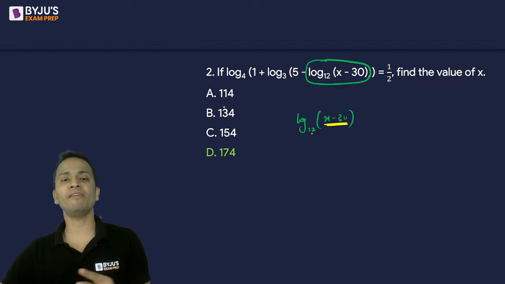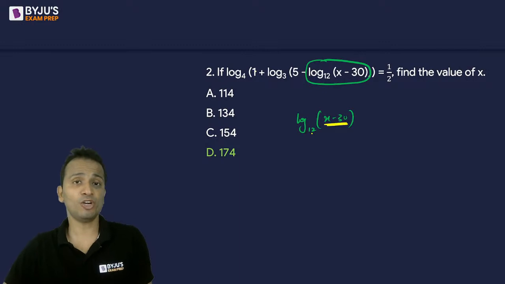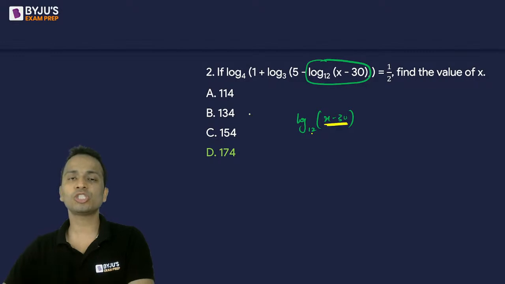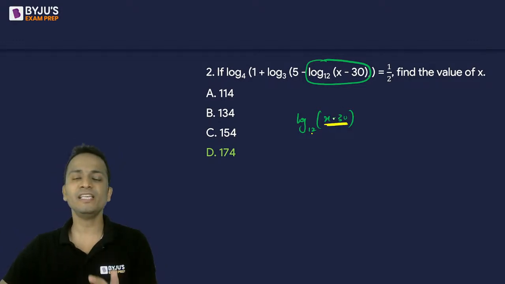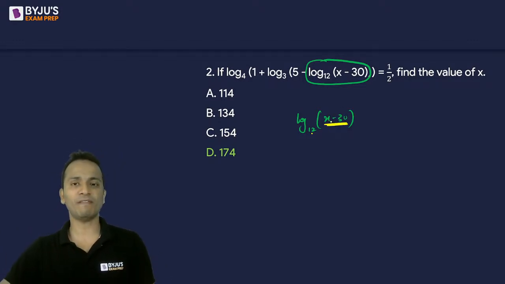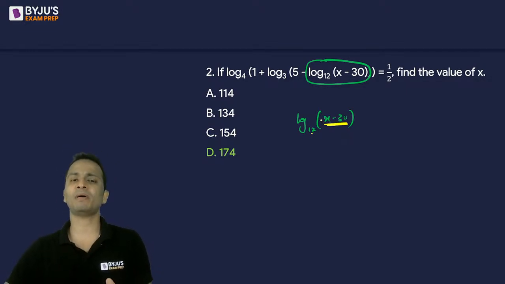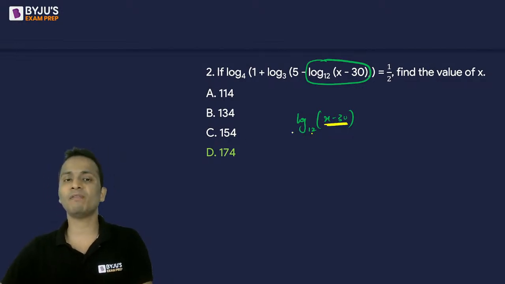Obviously, you will not be putting every option and solving the entire left hand side for every option. No, it will be a little lengthy. So if you want an option to start with, select an option such that the value of x minus 30 is any power of 12. So 114 minus 30 is 84. 84 is not a power of 12. 134 minus 30 is 104. Again, not a power of 12. 154 minus 30 is 124. Not a power of 12.